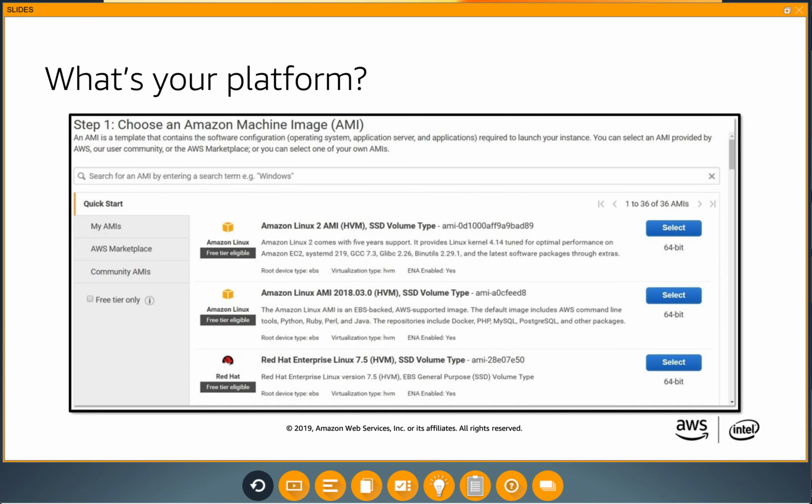What's your platform? Once you selected your hardware configuration, next is to select an AMI or Amazon Machine Image, which determines your platform, either one of various Linux distributions or versions of Windows. Want something else? We have AMIs on the AWS Marketplace from our partners as well as community AMIs from other users on AWS. Or create your own AMI.